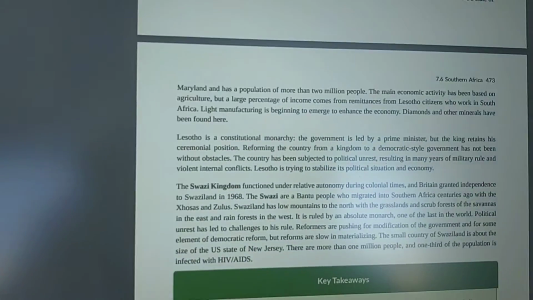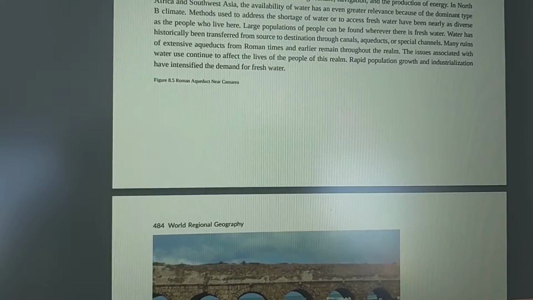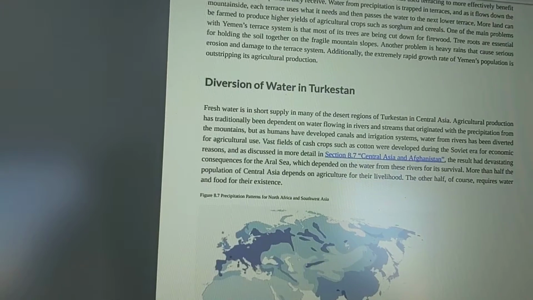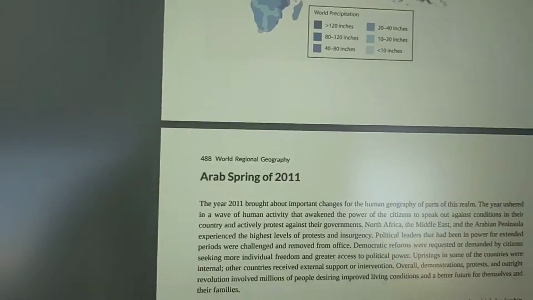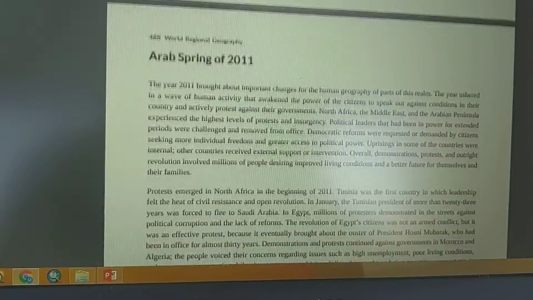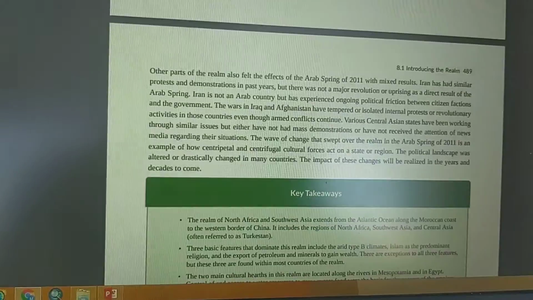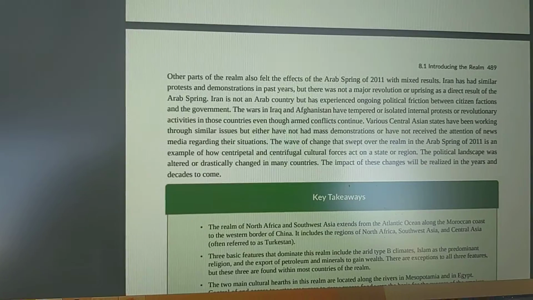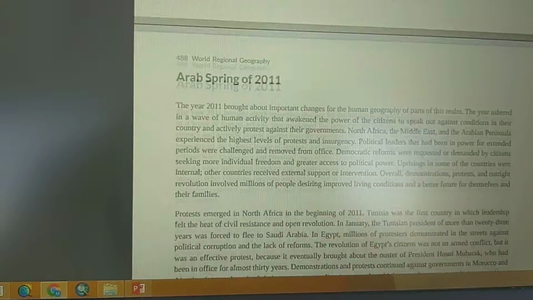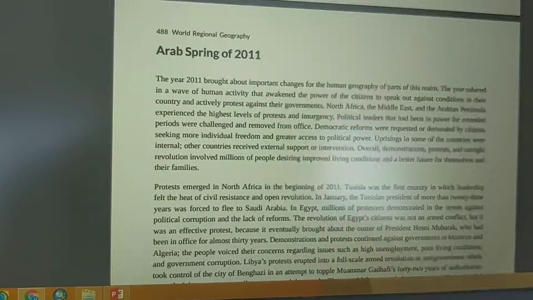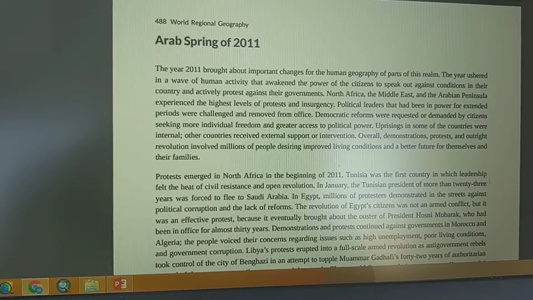Again, for page numbers, you have to look right there at the right hand corner. Let me get to it better here. There we go. It says Arab Spring of 2011. Read this right here, and it's going to explain what happened. Then stop right here. You need to read this, and it will explain why Arab Spring occurred. So make sure that you read that in its entirety.